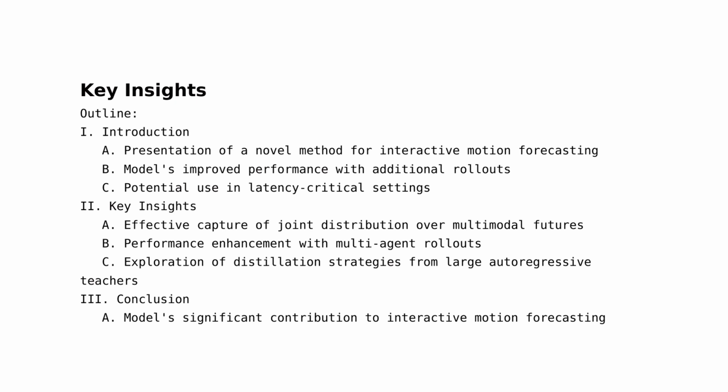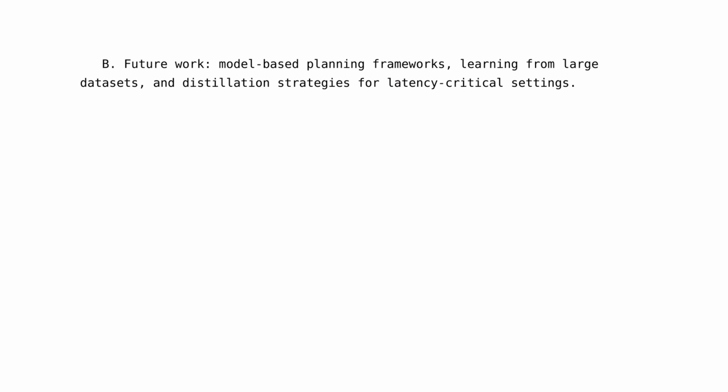3. Key idea. The central idea of the paper is to improve interactive motion forecasting by generating a sufficient number of samples to represent the multimodal future distribution. This is achieved by leveraging multi-agent rollouts over discrete motion tokens. 4. Key results. The proposed model achieves state-of-the-art results on the WOMD Interactive Prediction Challenge with a 6% relative improvement in MAP and 3% relative improvement in miss rate over the previous top-scoring entry. The model also showed a substantial improvement in miss rate over all prior works, with a relative 9% reduction compared to the previous state of the art.